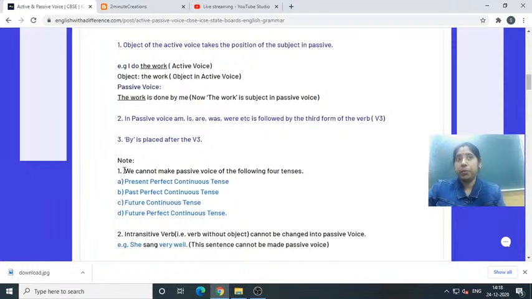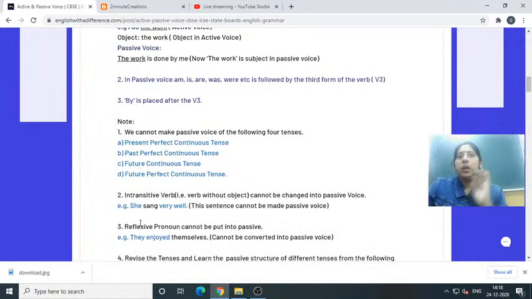Note, all of you remember, we cannot make passive voice of the following 4 sentences. Passive voice is not possible for all sentences. For example, present perfect continuous tense we do not make. Okay, then past perfect continuous tense, then future continuous tense, future perfect continuous tense. These four we do not make, okay, it is not possible. Present perfect continuous tense, past perfect continuous tense, future continuous tense, and future perfect continuous tense.